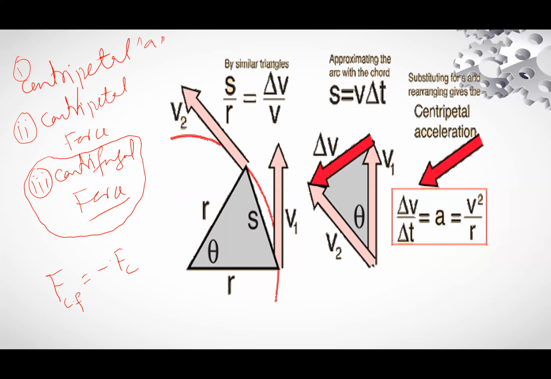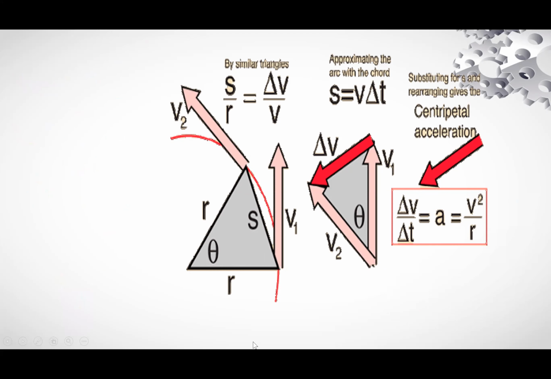Now, the first triangle. I will erase this one and write again. If a body is moving in a circular path, at point A, let's say this is point A, and this is point B, different positions of the same body on the same circle. At this point, the velocity direction is this one. This is v2, and at A, it is v1. Draw a line parallel to this line at point B.